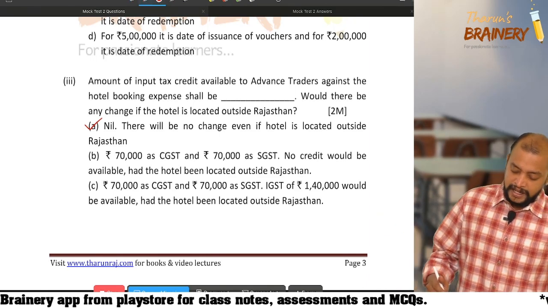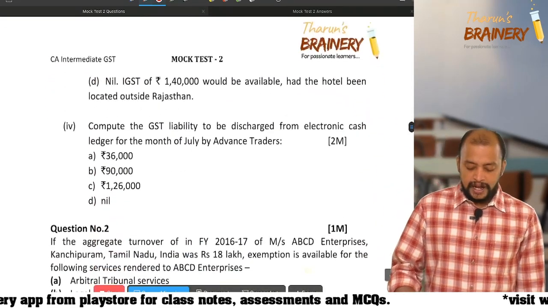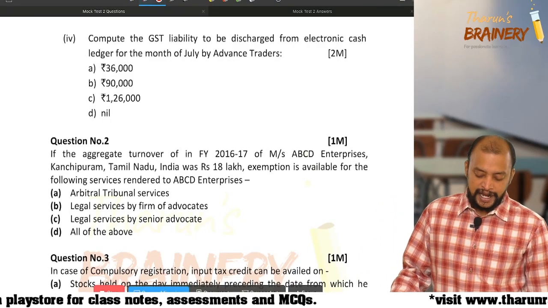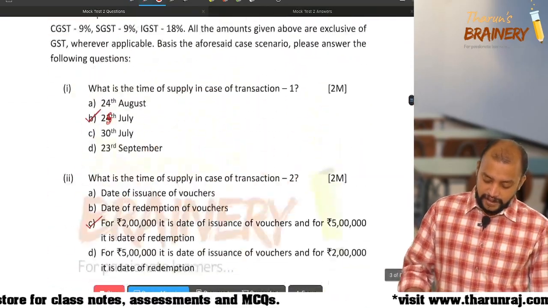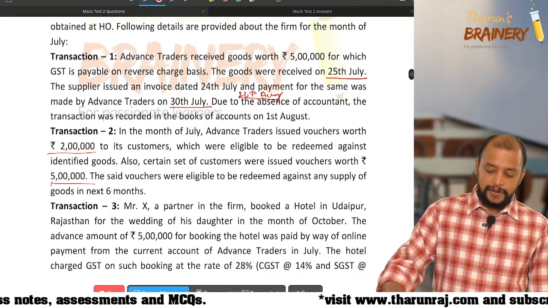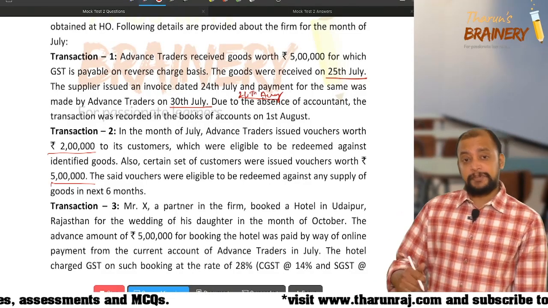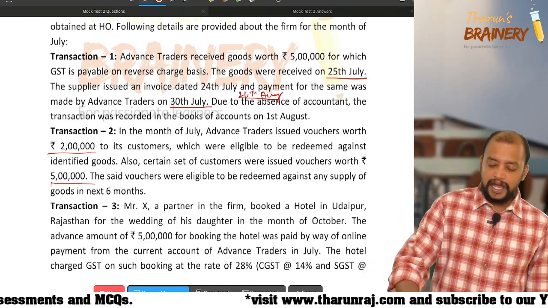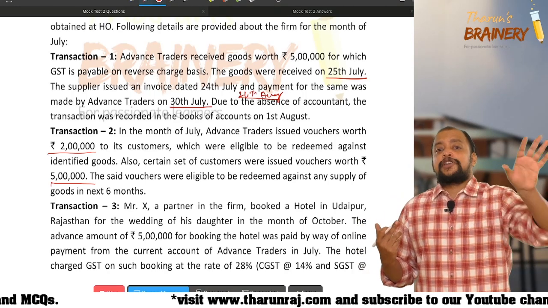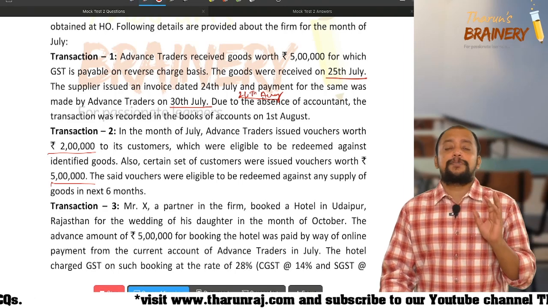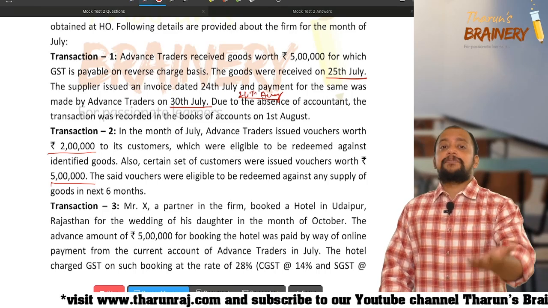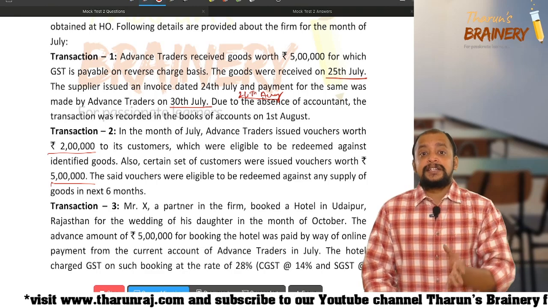Okay. Then next, number 4, compute the GST liability to be discharged from the electronic cash ledger for the month of July by Advanced Traders. First transaction is the inward supply. On that inward supply, how much is it? 5 lakhs. And is the time of supply in July month? Of course, yes. Into 18%, 90,000 they need to pay as GST under RCM. That 90,000 they cannot pay using the credit balance. They need to pay it first of all, always using the cash ledger. But this 90,000 can be taken as credit in the same month and adjusted against some other liability.